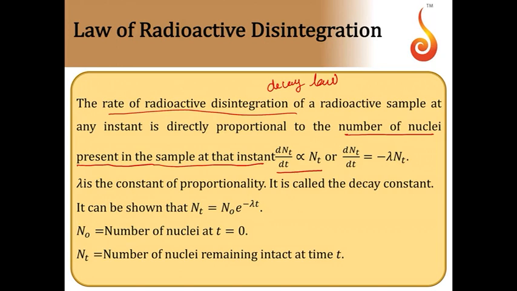So dN by dt, you can introduce proportionality constant lambda and a negative sign because N goes on decreasing with increase in time. So I can write it as minus lambda into N. Lambda is called constant of proportionality. It is also called decay constant or disintegration constant. Proceeding with the mathematics, by integrating this, we will get N is equal to N naught e to the power minus lambda t. So the number of radioactive atoms in a sample goes on decreasing exponentially with respect to time.